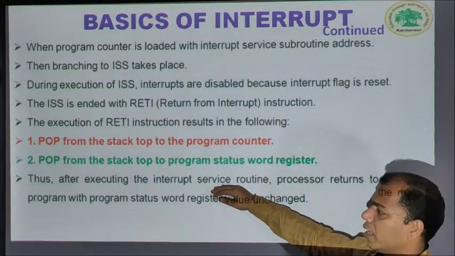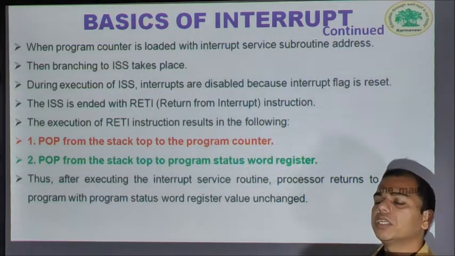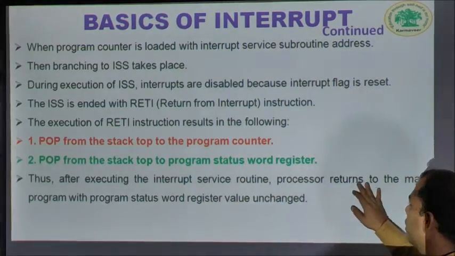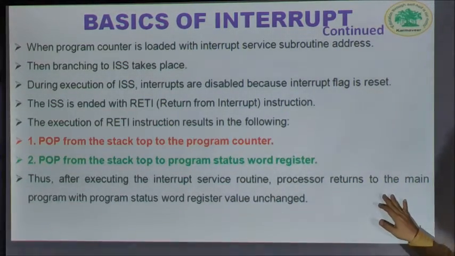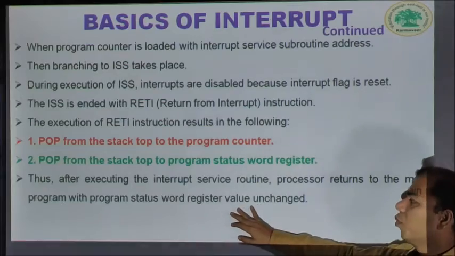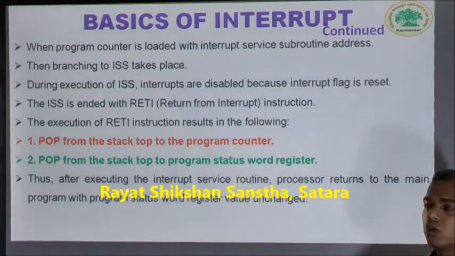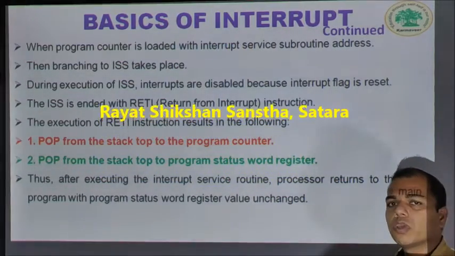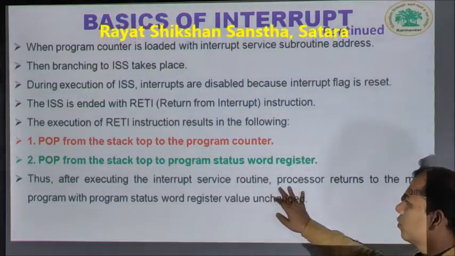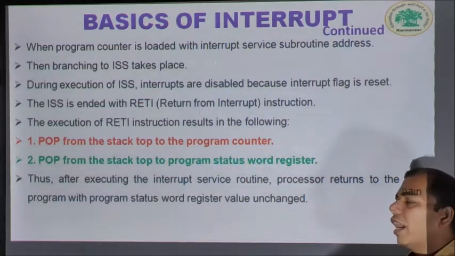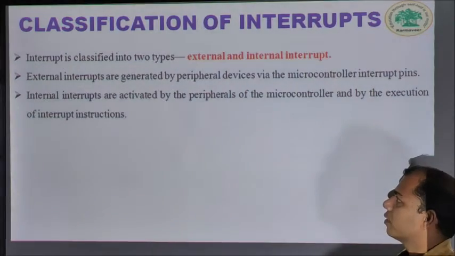Thus after executing the interrupt service routine, the processor returns to the main program with the program status word register value unchanged. These are the two steps which the processor does once it comes across the RETI instruction.